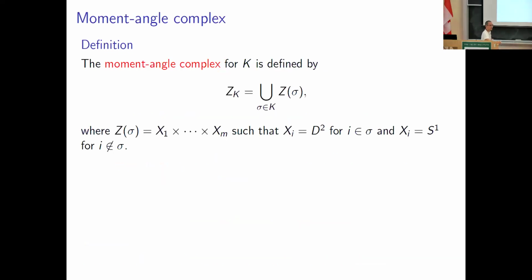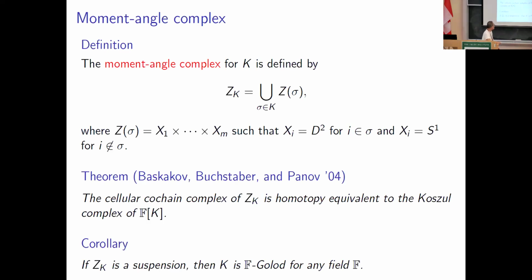And here's the definition, and I skip it because all of you know this definition. Okay, and the important point is this. The cellular chain complex of Z_K is homotopy equivalent to the Koszul complex of F[K].